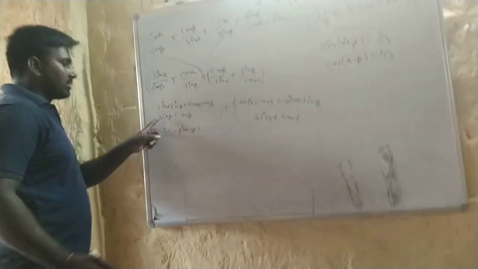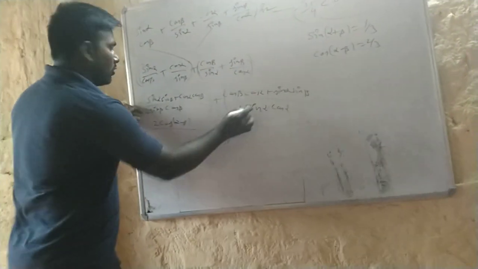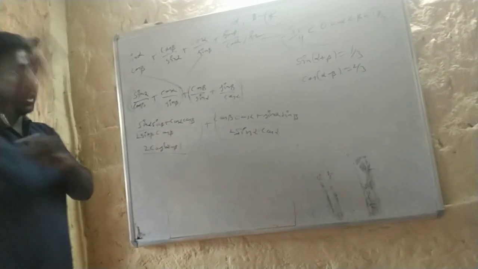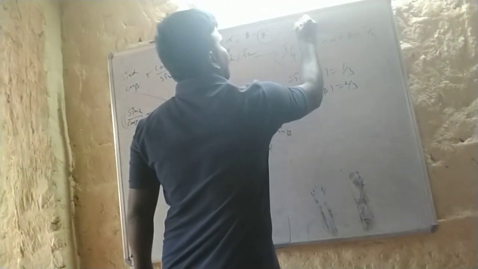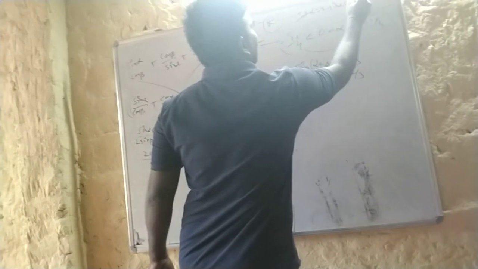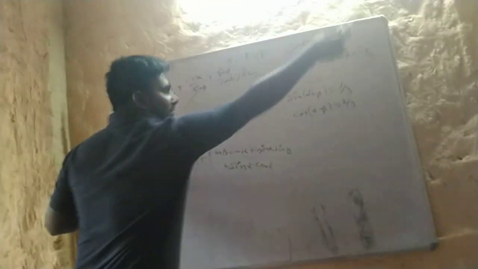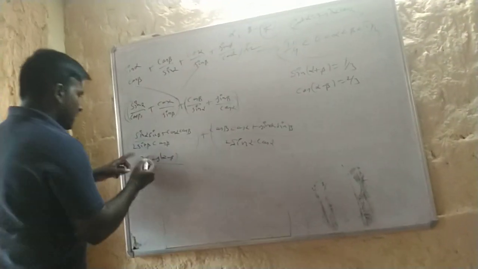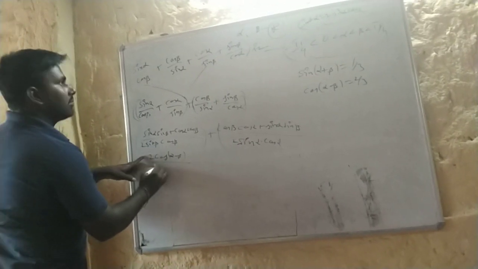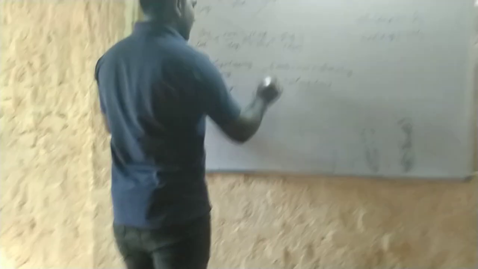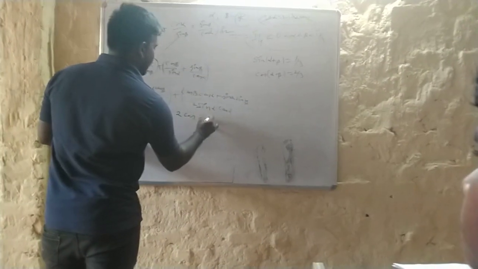I am putting a 2 here because sin 2 theta means 2 sin theta cos theta. Sin 2 alpha means 2 sin alpha cos alpha. Sin 2 alpha is equal to 2 sin alpha cos alpha. That's why I am adding 2 here. If we have alpha, alpha comes; if it is beta, beta comes. So here I can write sin 2 alpha. Again, similarly, 2 cos alpha minus beta, both are the same, so sin 2 beta.